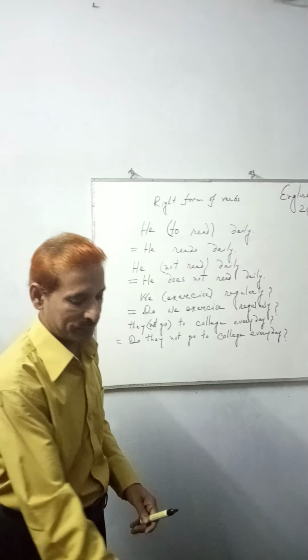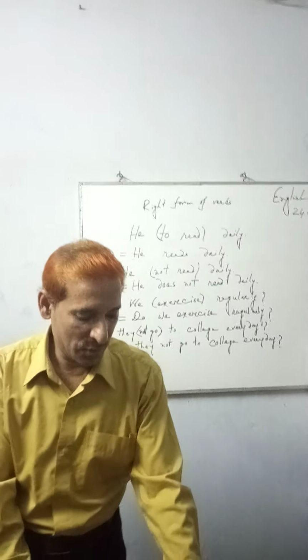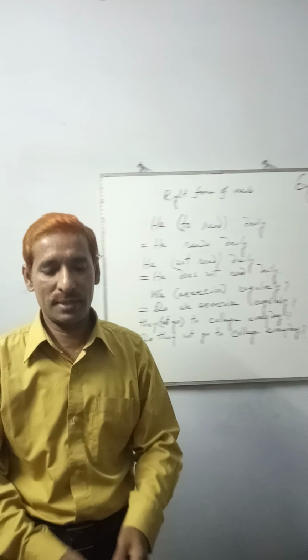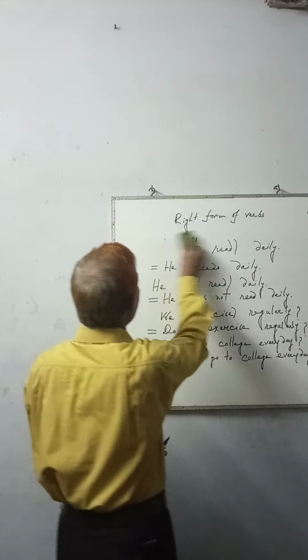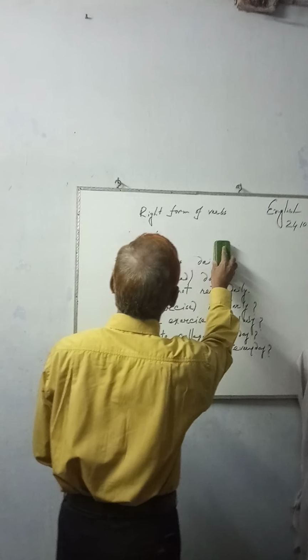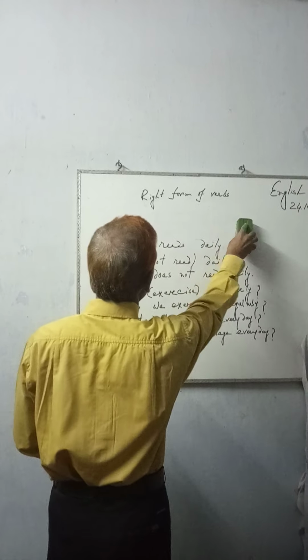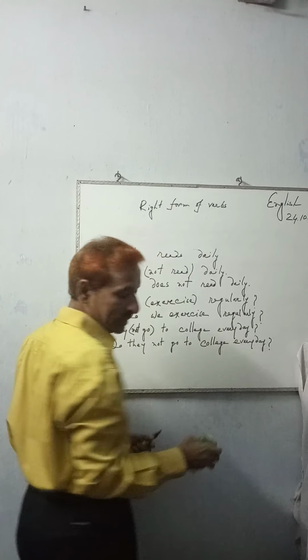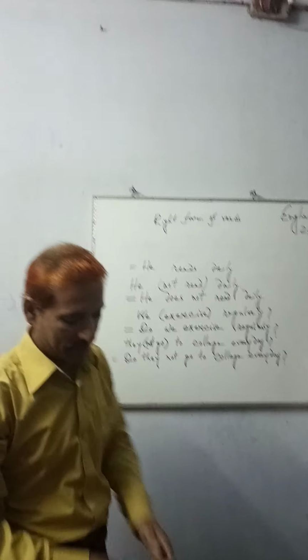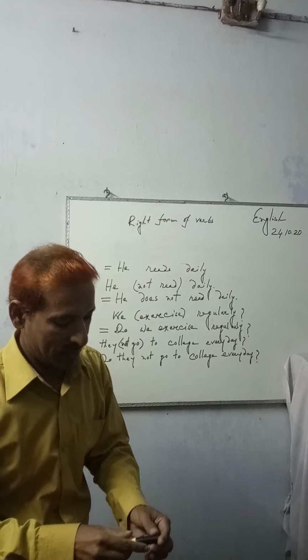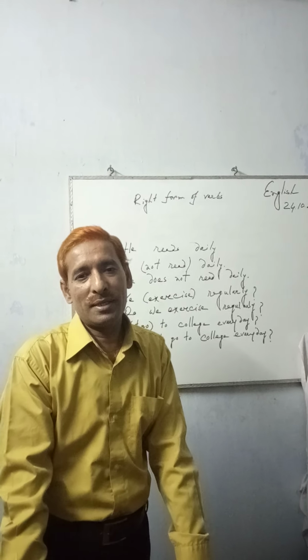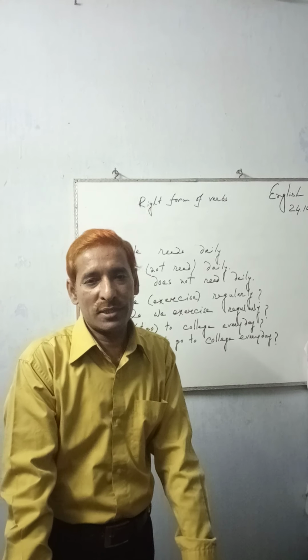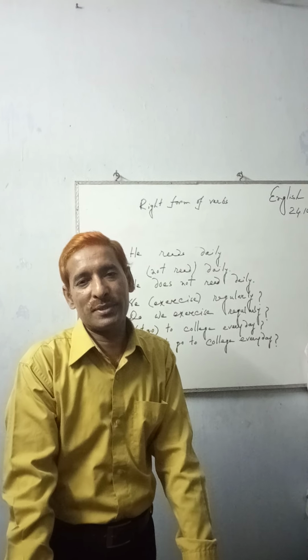Now I think you have written these sentences. I have already told you that there are some rules for the right form of verbs.